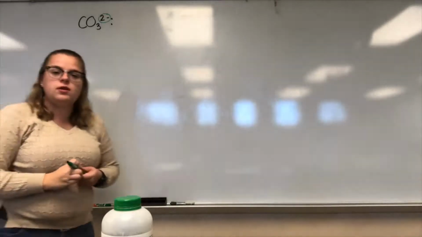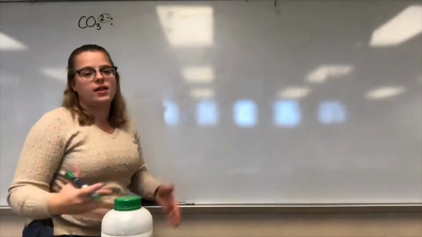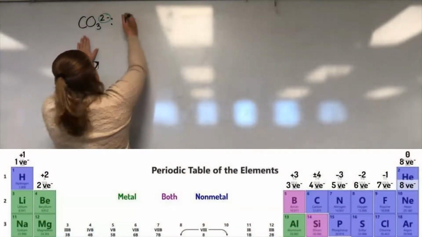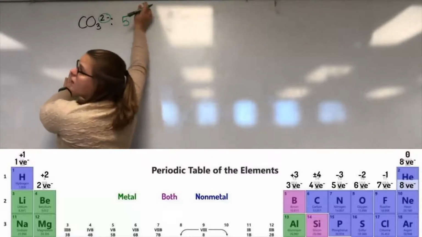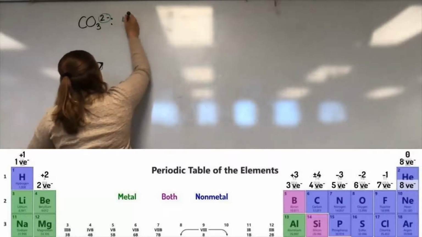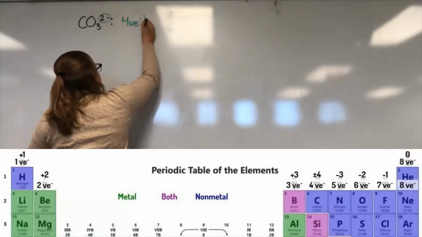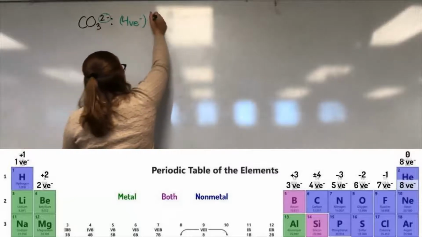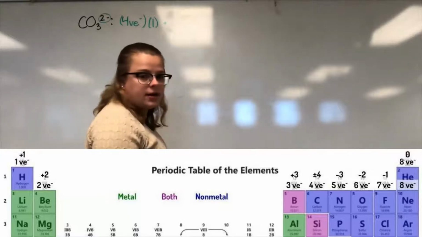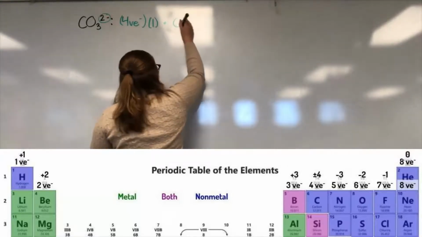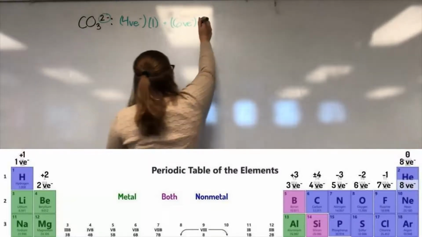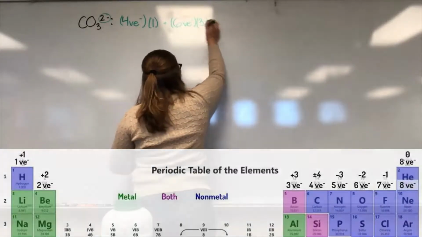So your first step to do the Lewis dot structures is the total number of valence electrons. Carbon, look at the periodic table. Carbon has, not 5, my bad, 4 valence electrons. And there's 1 of them in the compound, so we'll multiply that by 1. Next we have oxygen. Looking on the periodic table, oxygen has 6 valence electrons. And there's 3 of them in the compound, so we'll multiply that by 3.